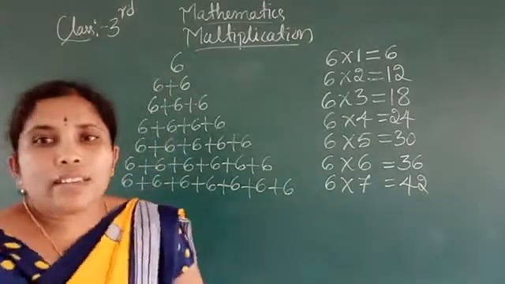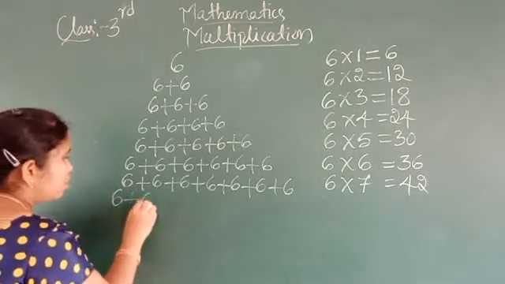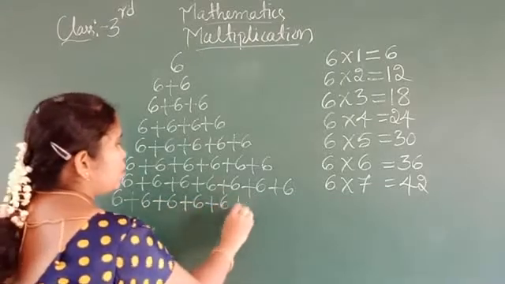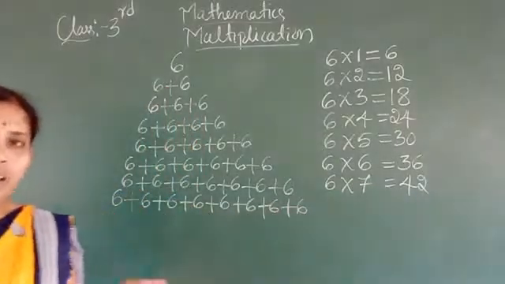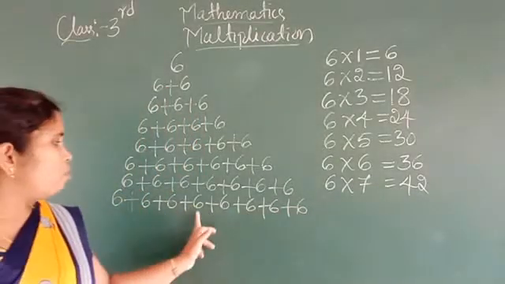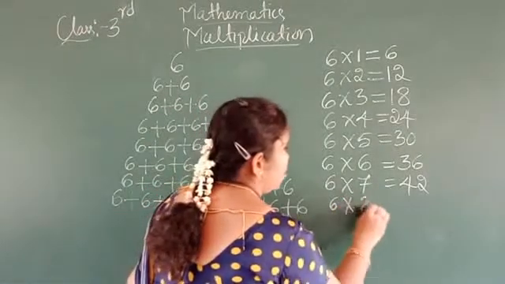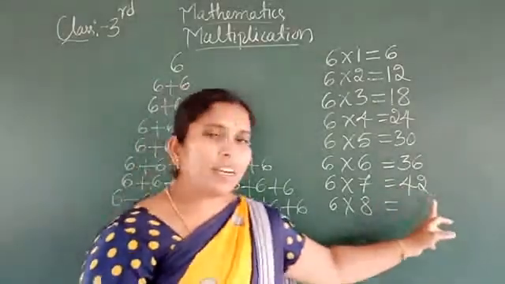So then 8 times. 6 plus 6 plus 6 plus 6 plus 6 plus 6 plus 6 plus 6. See how many times is there? 1, 2, 3, 4, 5, 6, 7, 8 times. 6, 8 times is there. 6, 7 times means 42.